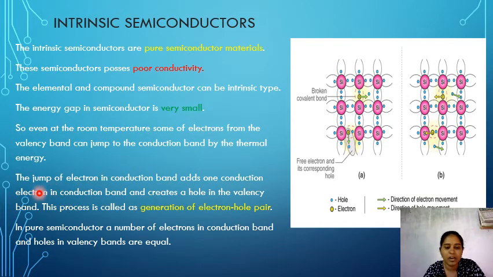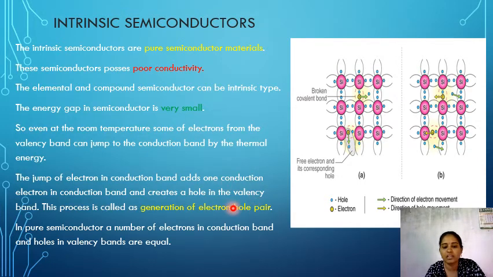And the jump of an electron to the conduction band adds one electron in the conduction band. Okay, so here the electron jumps from the valency band to the conduction band. That's why there is an additional electron in the conduction band. And a hole is created in the valency band because one electron has moved from the valency band to the conduction band.